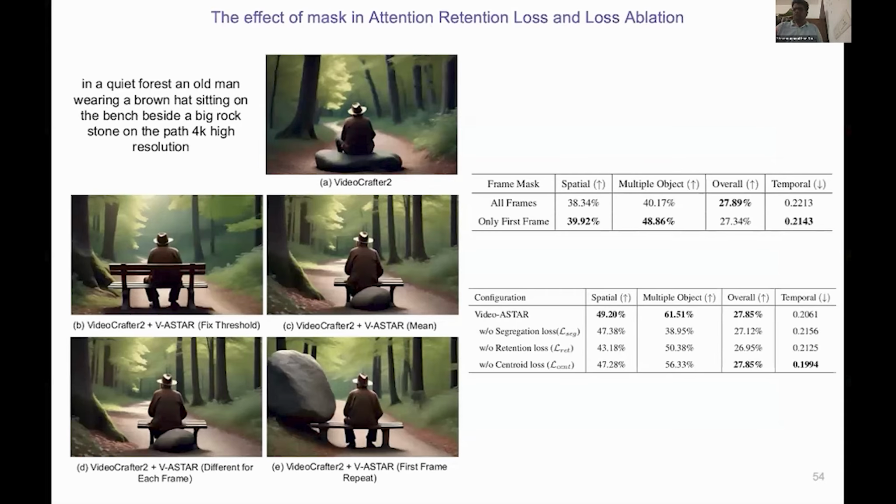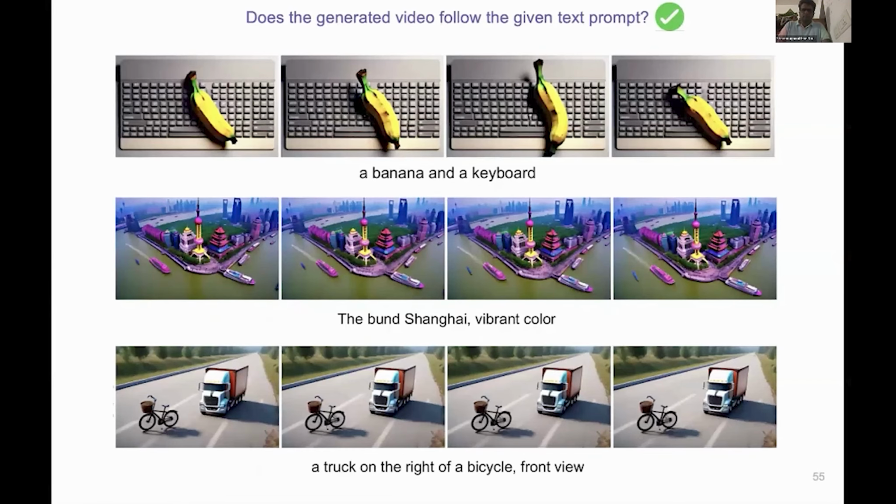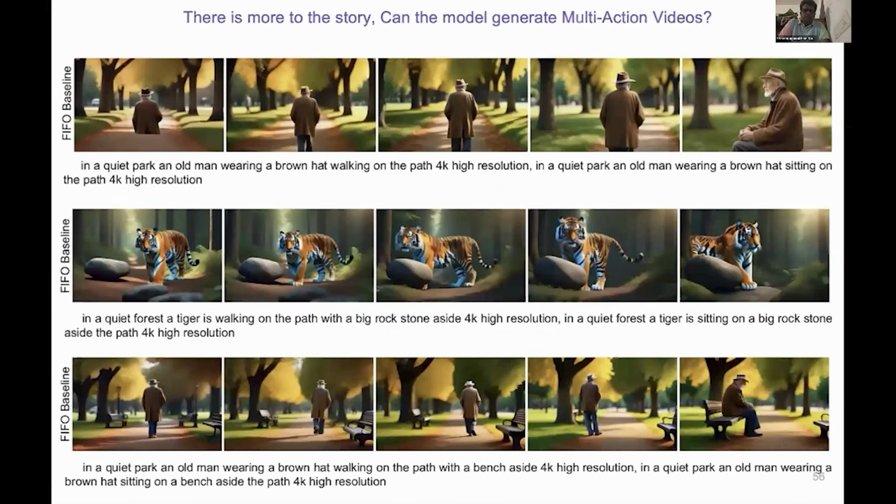Let me move further. So here are some of the nice results generated by our method.